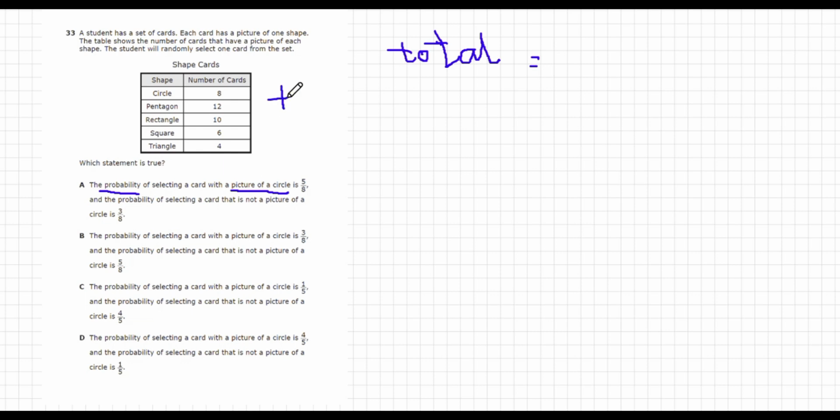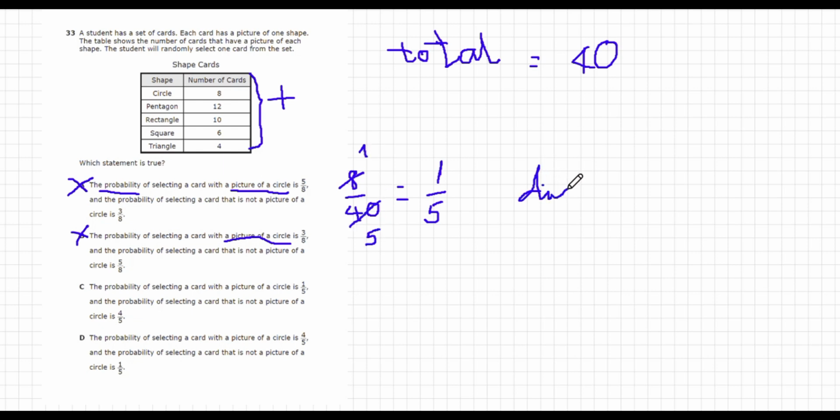The total of cards in the table is the sum of all cards, which is 40. There are 8 circle cards in the table. Hence, the probability of circle cards is 8/40, which is 1/5. So, A is incorrect. Option B. The probability of selecting a card with a picture of a circle is 3/8, and the probability of selecting a card that is not a picture of a circle is 5/8. Option B is also incorrect.